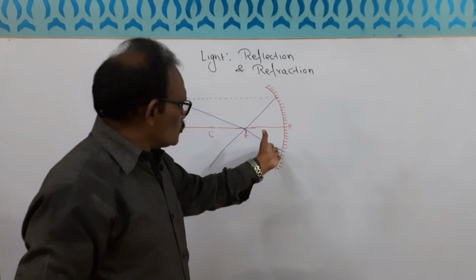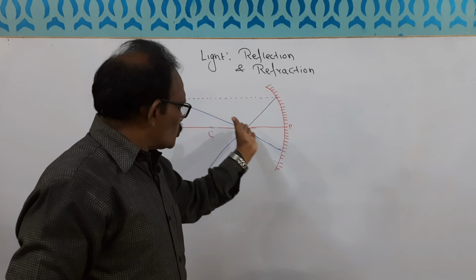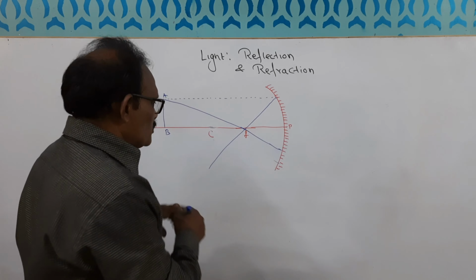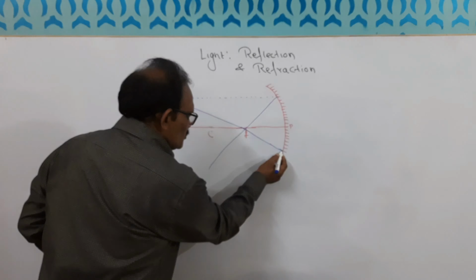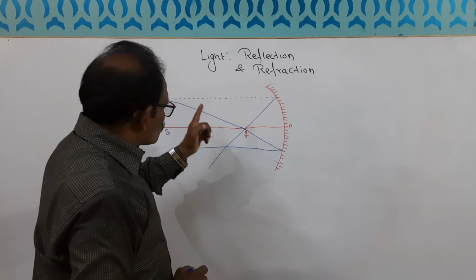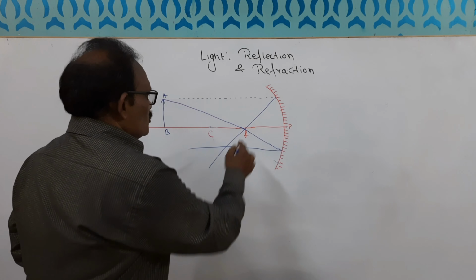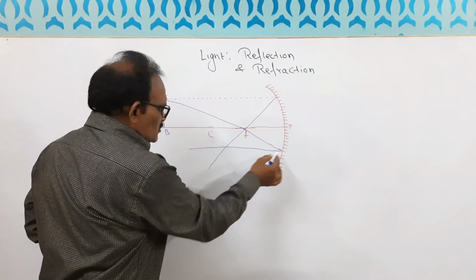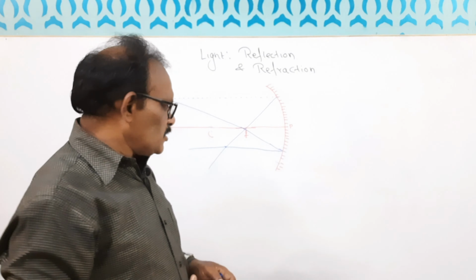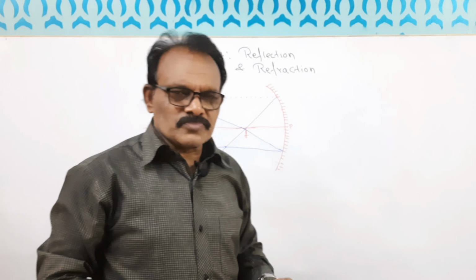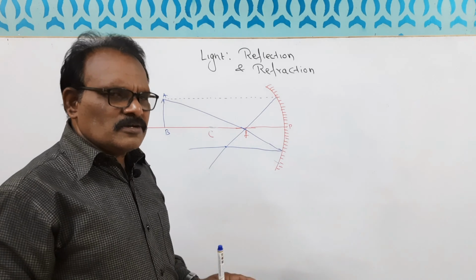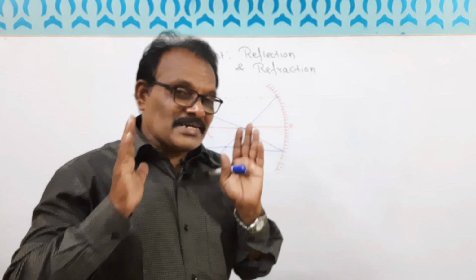So one ray we took in this manner, and another ray, that ray is crossing through focus. So I told you the vice versa. अगर फोकस से होते हुए जाएगी, after reflecting, the reflected ray will be parallel to the principal axis. So this ray is a reflection ray. Okay. Where these two lines are meeting, this is one reflected ray and this is another reflected ray. They are really meeting. That means image is real. When both lines are really meeting, then the image will be real.